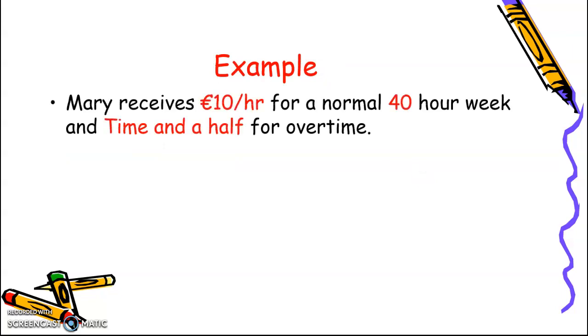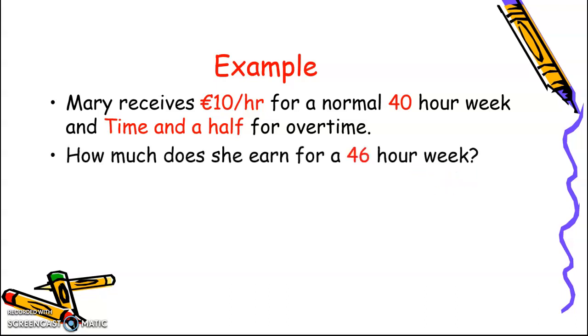Well, here is an example. So let's say Mary receives €10 per hour for her normal 40-hour week. And then for any overtime, she's going to get time and a half. So her normal working week is 40 hours. Her normal wages is €10 per hour, but she will get time and a half if she works beyond that. How much does she earn for a 46-hour week?